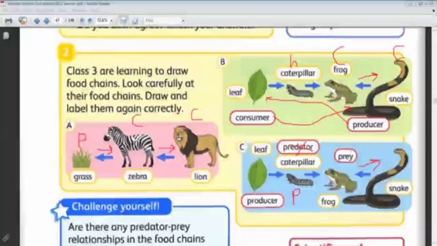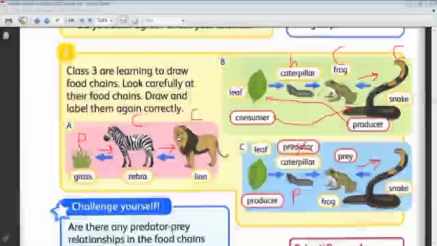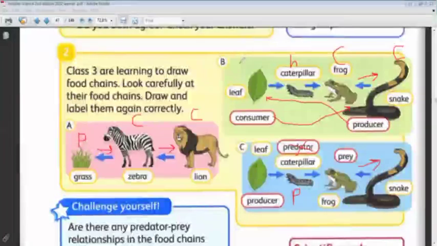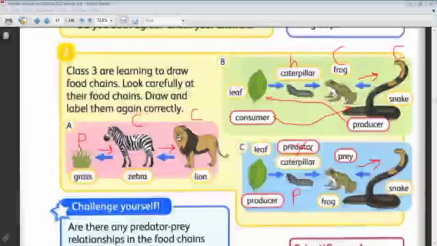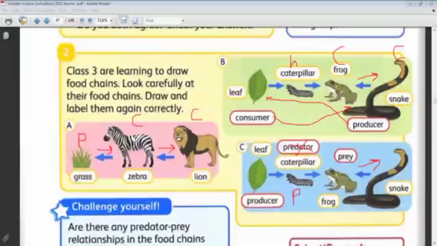Here, can you tell me which is the predator and which is the prey in letter B? Predators are the snake and the frog. Yes. And prey, the caterpillar is the prey. The frog is both predator and prey. Yes. Very good, Sarah.